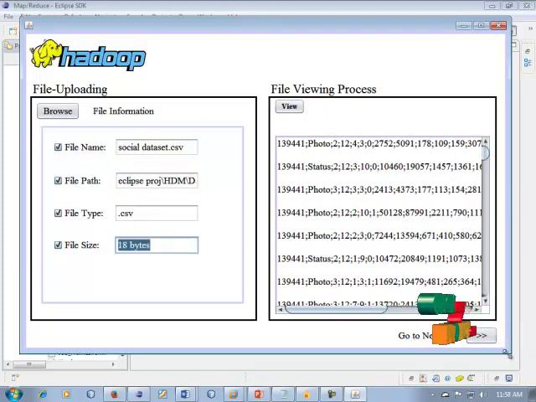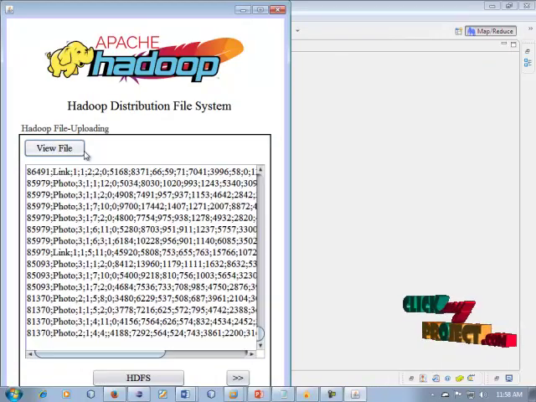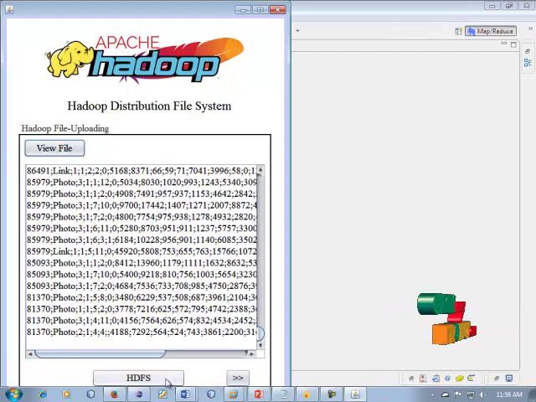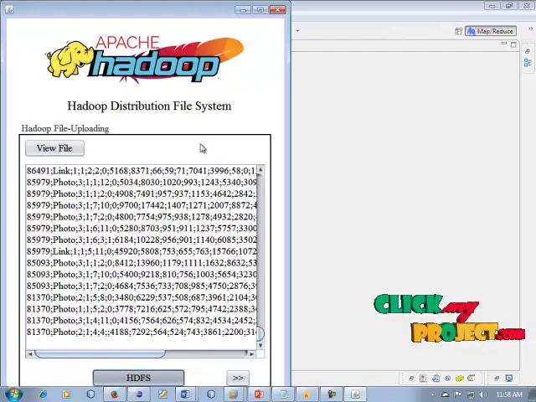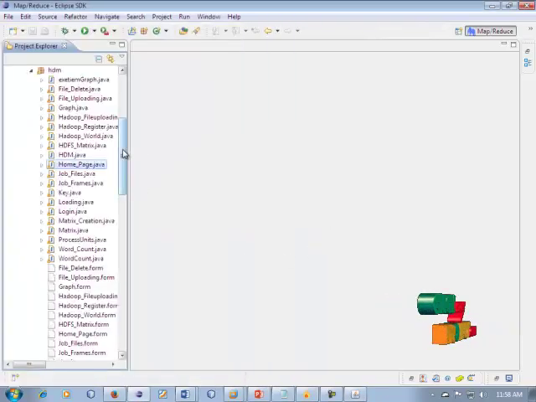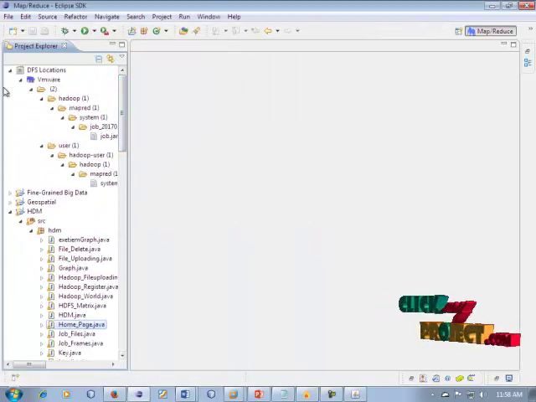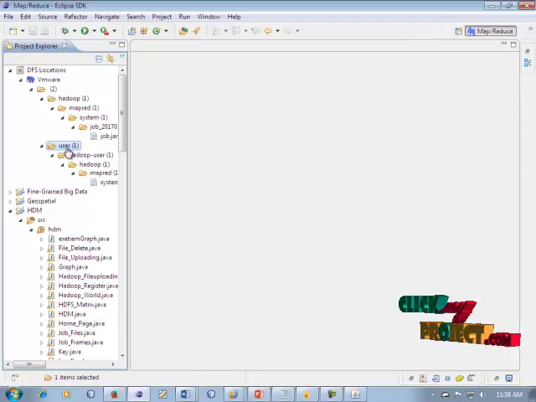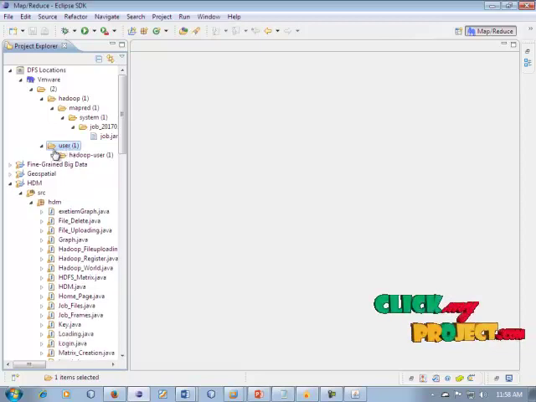So click go next. In view file, all of the file information is displayed. Click HDFS, and the file is stored in the Hadoop distributed file system. Some of the methods are displayed. Okay, our data is stored in the HDFS file system, so you can use your file from the HDFS file system. So click refresh. Okay, refresh your file.